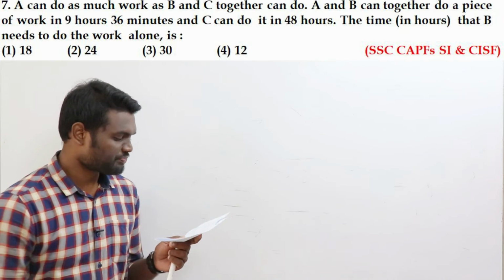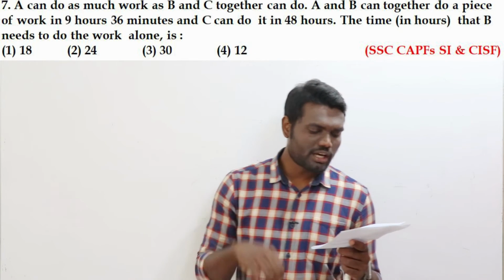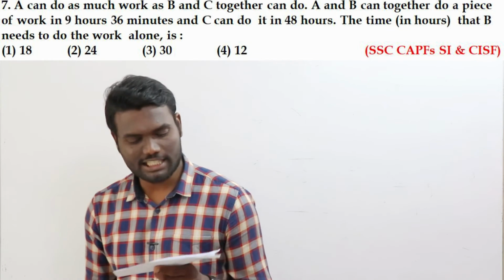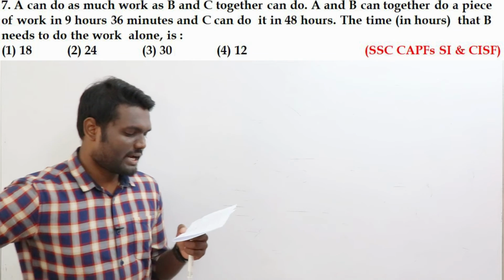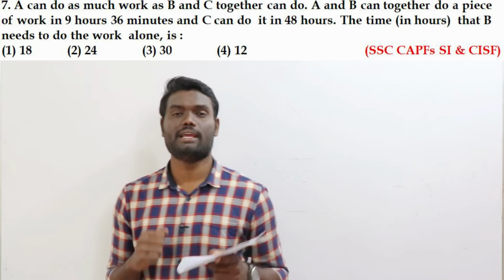Let us look at the next one. A can do as much work as B and C together can do. A and B together can do a piece of work in 9 hours 36 minutes, and C can do it in 48 hours. B needs to do the work alone. If B is going to work alone, then how many hours is it going to take?